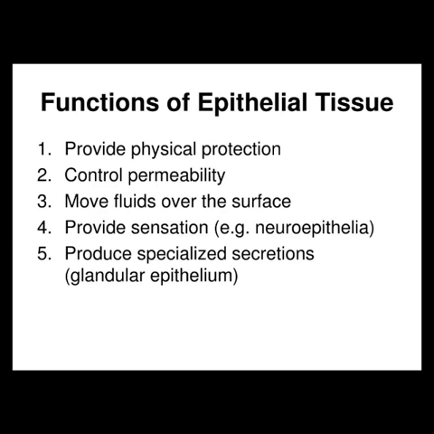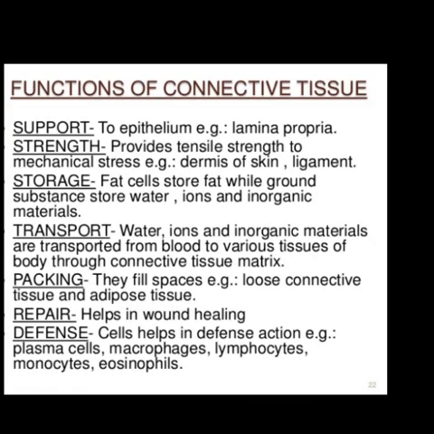Coming towards the functions of connective tissues. It provides support to epithelium. It gives strength and provides tensile strength against mechanical stress, that is the dermis of skin and ligaments. Storage: fat cells store fat while ground substance stores food, ions and inorganic materials.